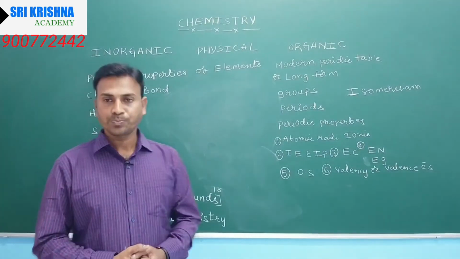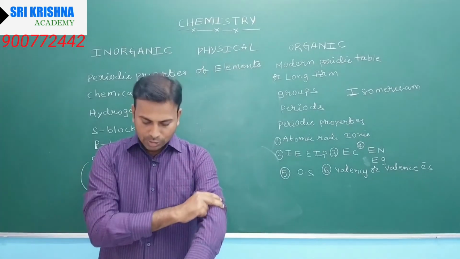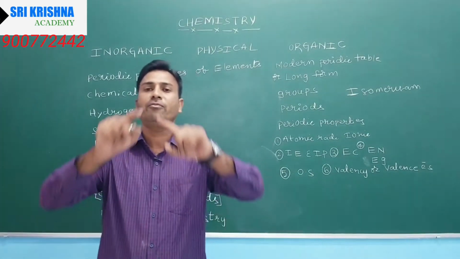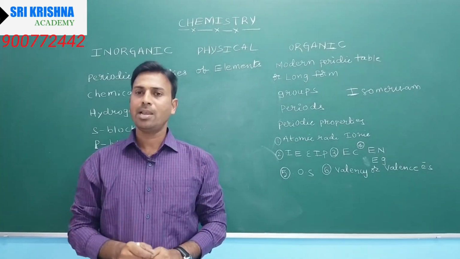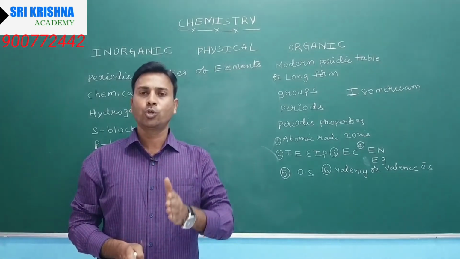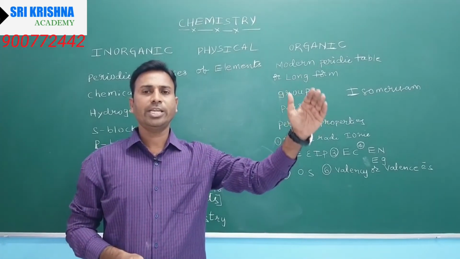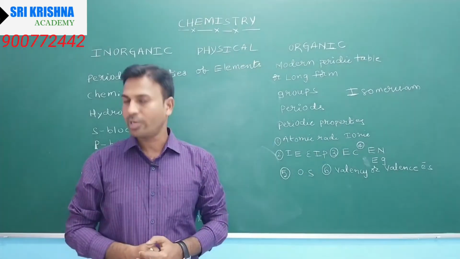So how to read inorganic chemistry? We start from the modern periodic table, and go group by group: group 1, group 2, group 13, 14, 15, 16, 17, 18, and D block and F block elements.